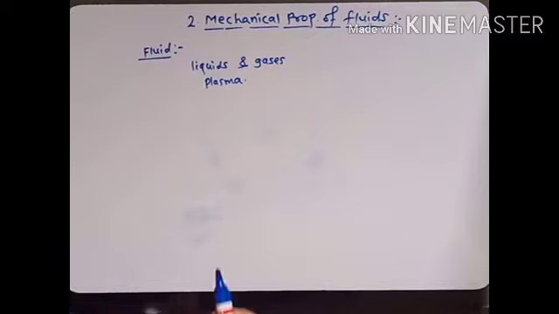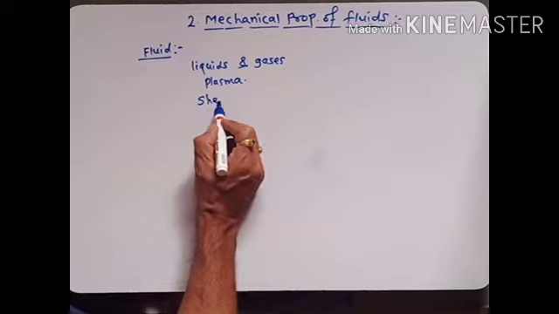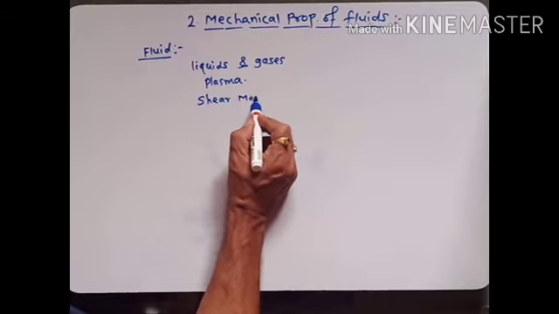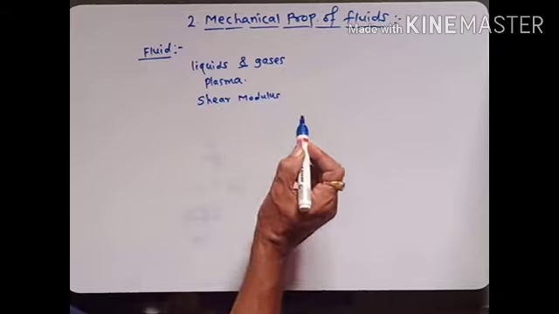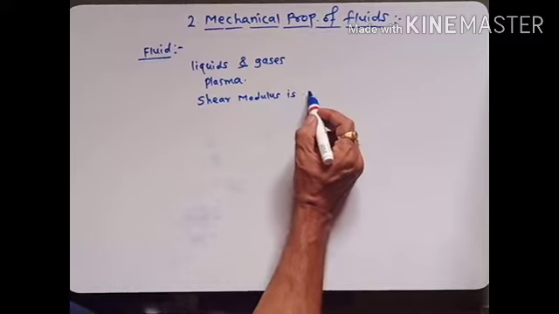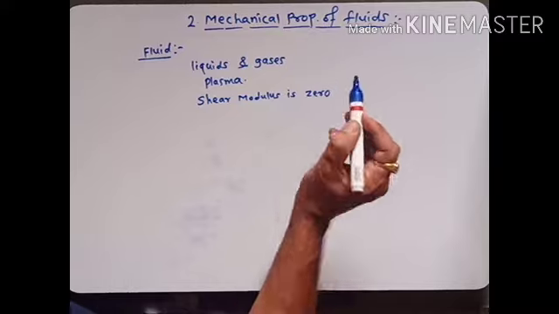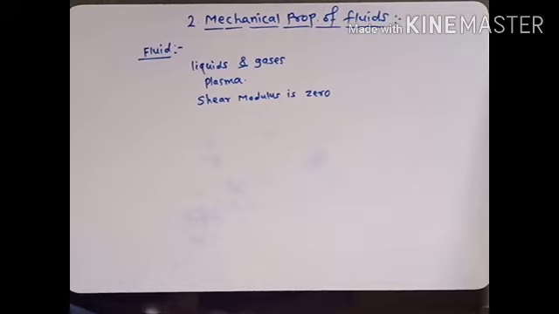And here for fluids, the shear modulus is always 0, because the shear modulus is related with the shape of the body. Hence liquids, gases, plasma don't have a regular shape or fixed shape. So we consider the shear modulus for these bodies is 0.